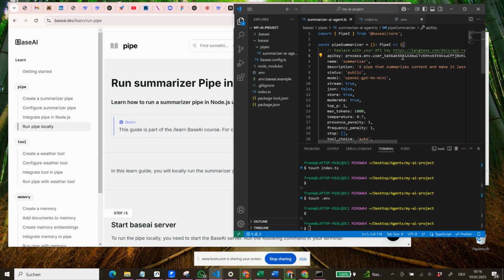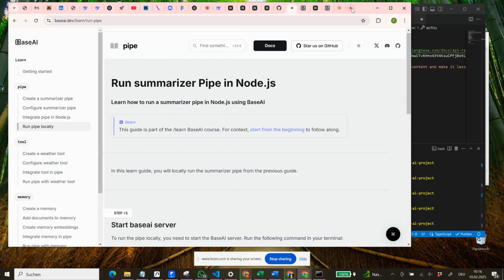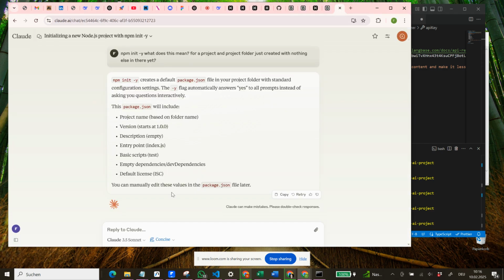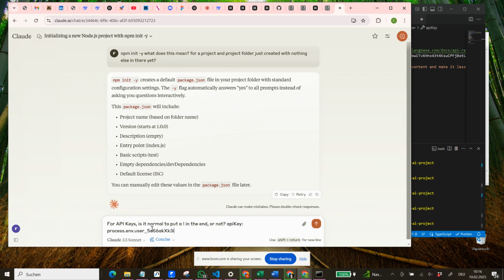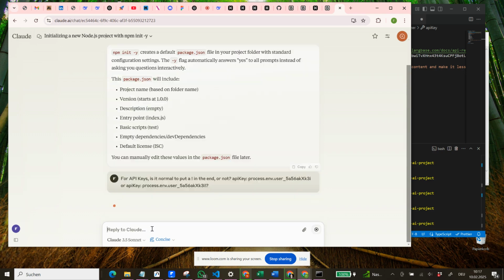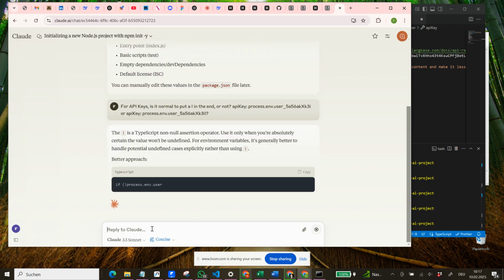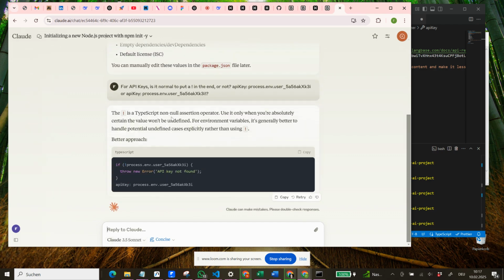I quickly want to ask AI one question. For API keys, is it normal to put the exclamation mark in the end or not? So now just to ask if this is part of the... okay, it is a TypeScript non-null assertion operator.